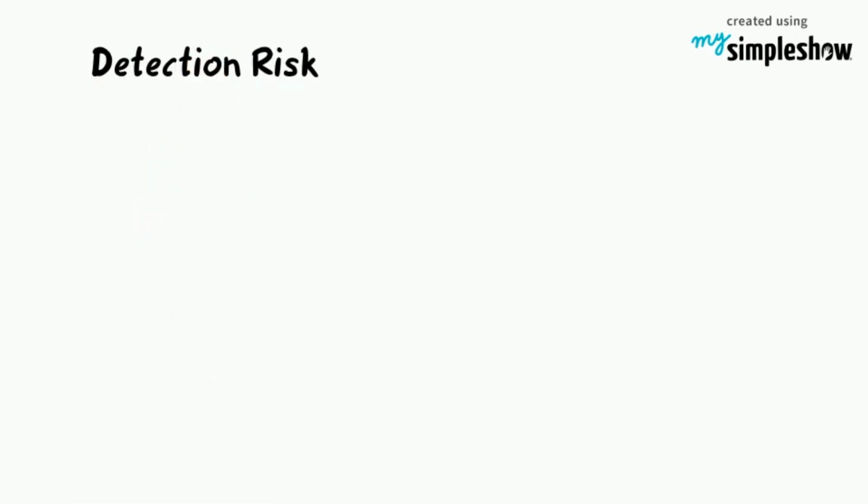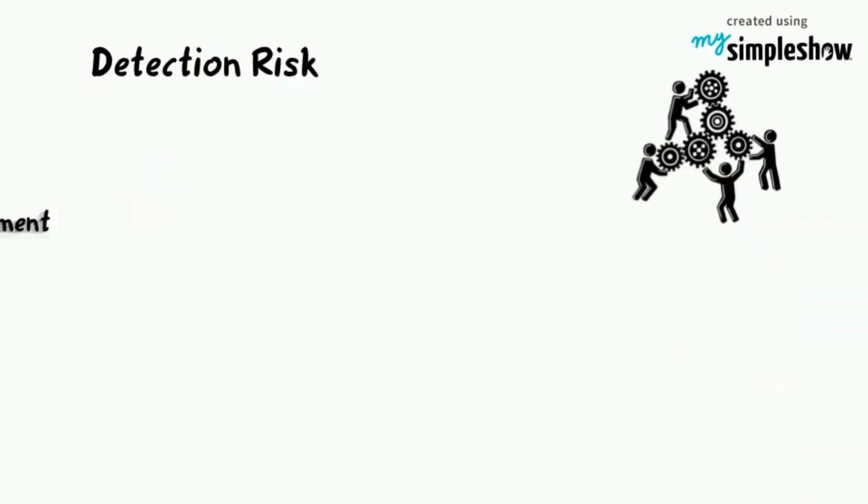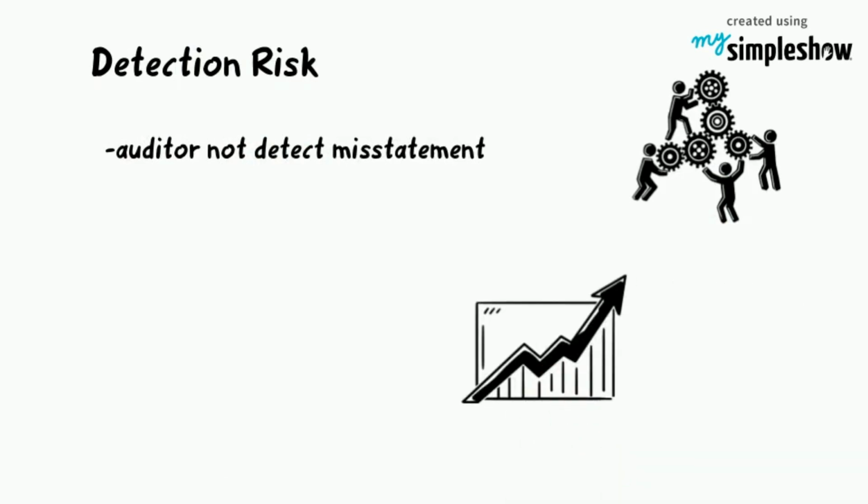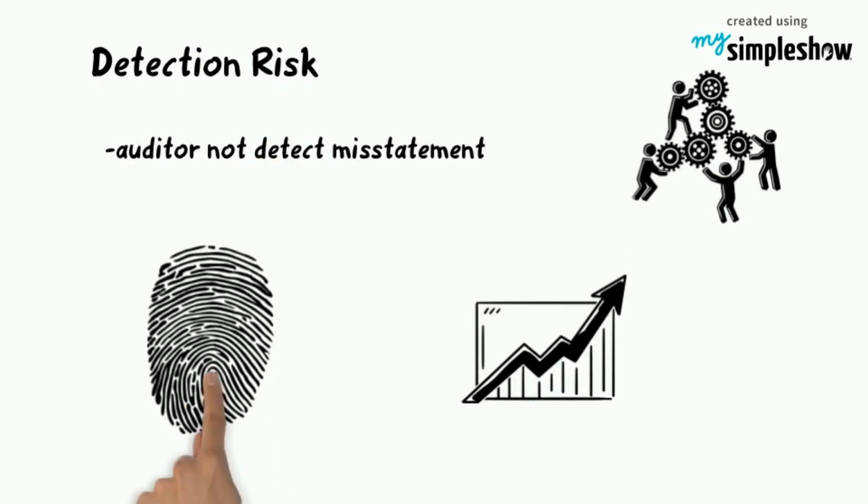Third is detection risk. Detection risk is the risk that the substantive procedure will not detect a misstatement that occurs. When the inherent risk and control risk increase, the detection risk will decrease because the evidence that the auditor collected is high.